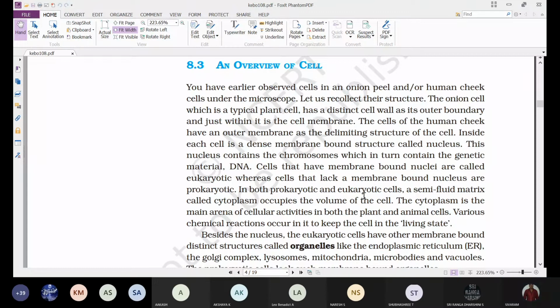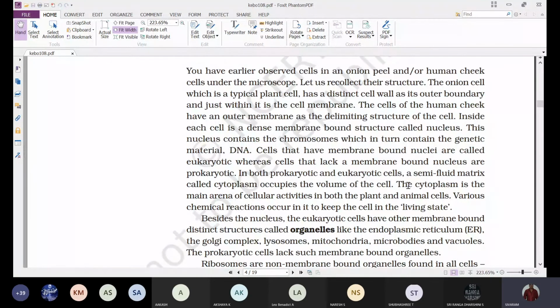Cells that have membrane bound nuclei are called eukaryotic, whereas the cells that lack a membrane bound nucleus are prokaryotic. In both prokaryotic and eukaryotic cells, a fluid matrix called cytoplasm occupies the volume of the cell.